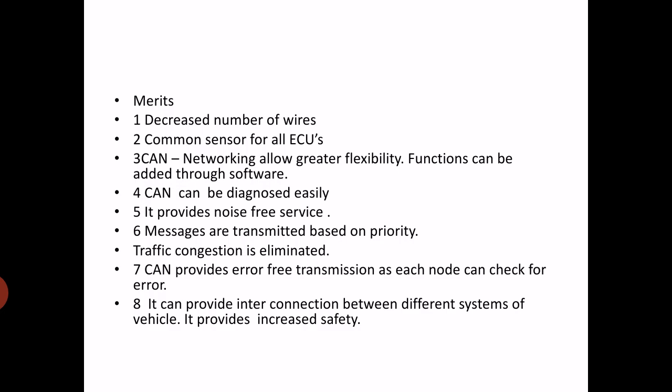Messages are transmitted based on priority, that is dominant bit and recessive bits, and traffic congestion is eliminated by this priority based protocol system. CAN provides error free transmission, as each node can check for the error. So it can provide interconnection between different systems of the vehicle. Due to that, there will be increased safety in a vehicle.